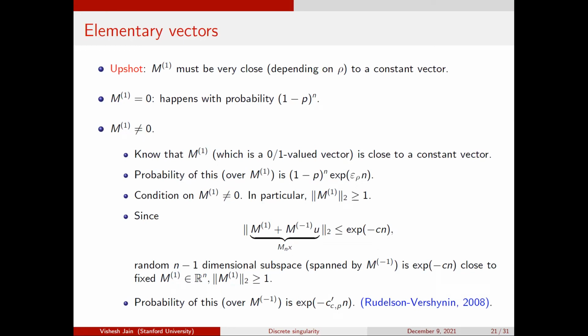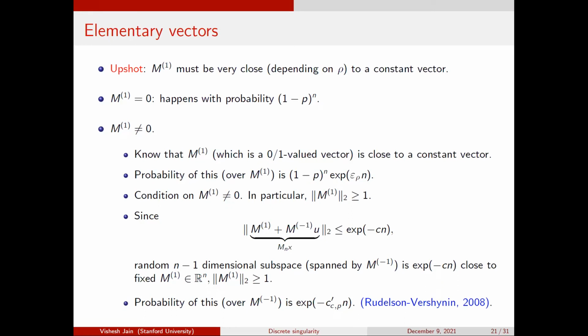So here, when you say exponentially close, you mean the distance, the orthogonal component, is tiny? Literally, there is something in the image of M minus 1 which is extremely close to M1. So the scalar product is extremely close to 1. Yes, in this case, exactly. There's no reason for it to be like this.